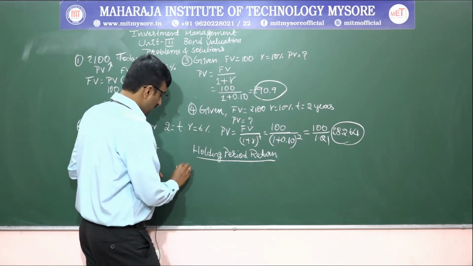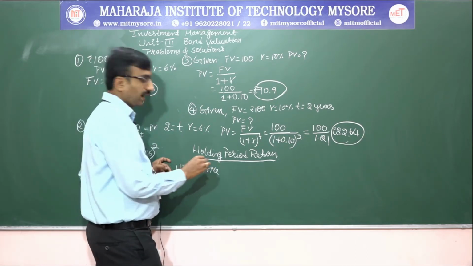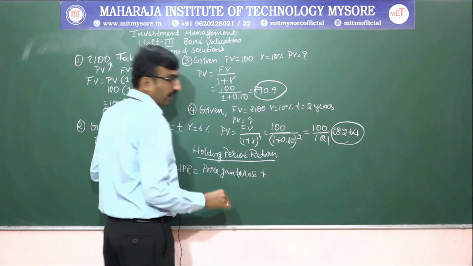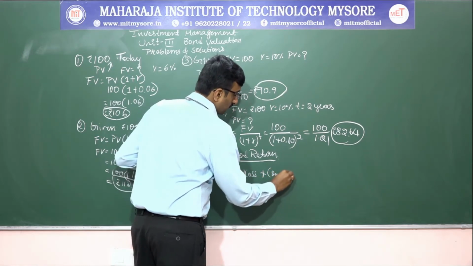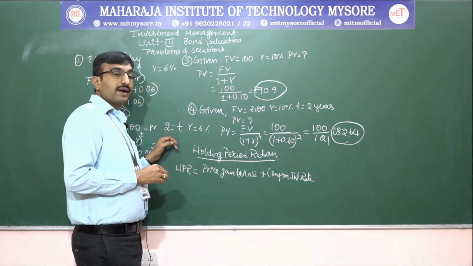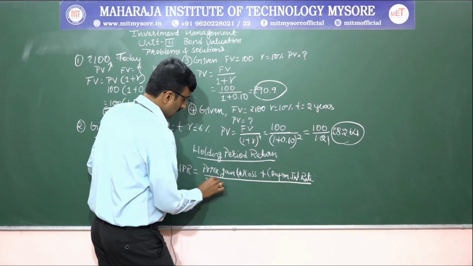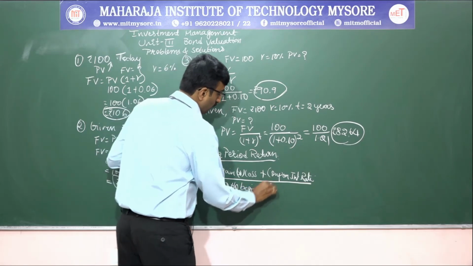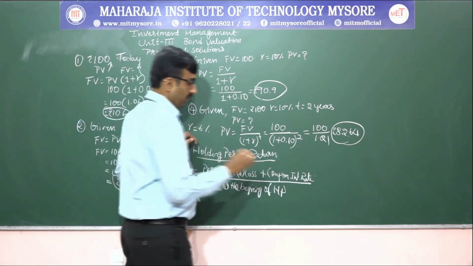Holding period return is equal to price gain or loss plus coupon interest rate, divided by price at the beginning of the holding period, whole into 100.